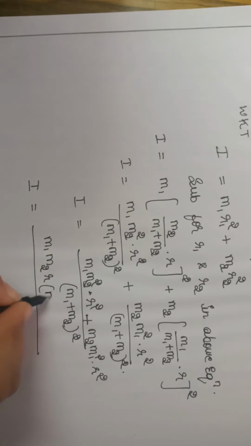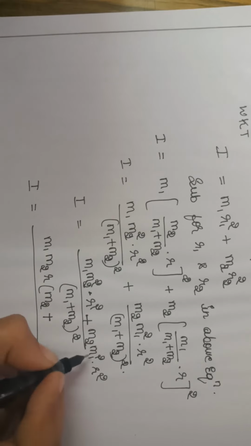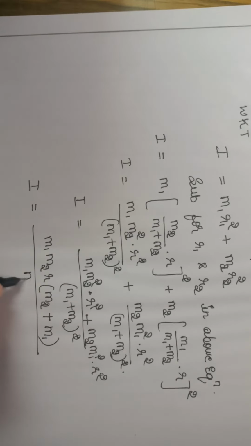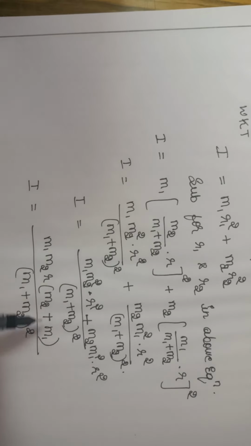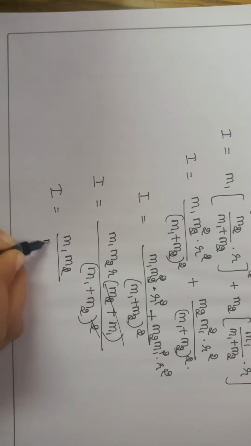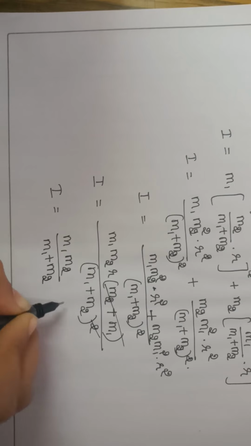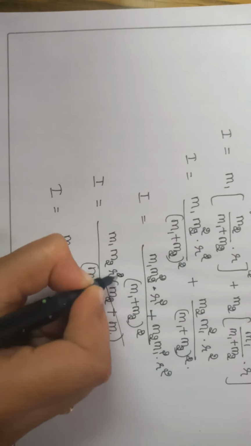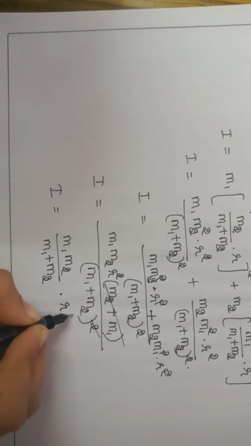Here the remaining is m2 plus m1, and m1 plus m2 whole square in the denominator. See, 2 plus 3 is the same as 3 plus 2, so we can cancel one of the m1 plus m2 terms. So we will get I is equal to m1 m2 divided by m1 plus m2, into r square common, into r square.